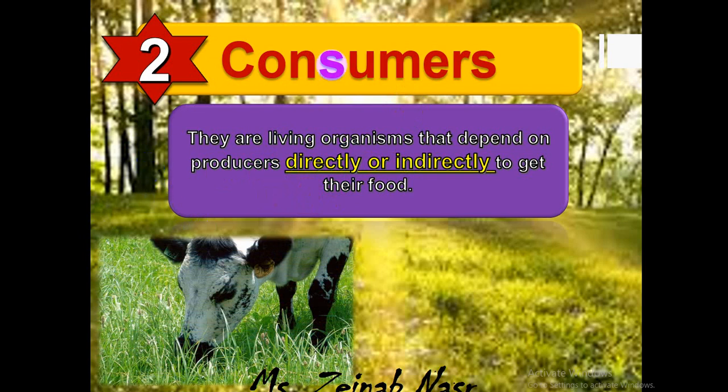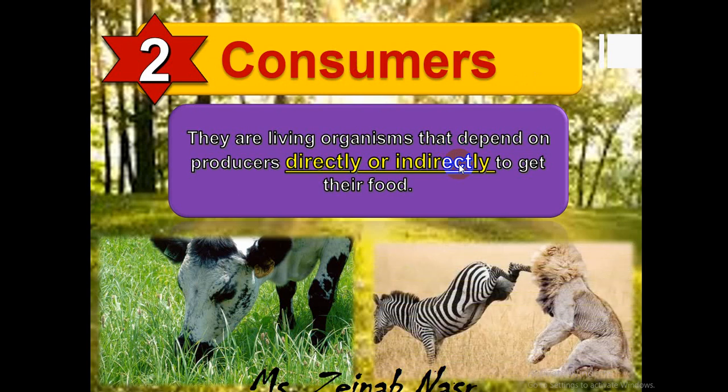Directly, like a cow, rabbit, or deer eating plants directly, or indirectly, like a lion feeding on a cow, a snake feeding on a rabbit, or a tiger feeding on a deer. This is what is meant by indirectly getting their food. Consumers depend on producers either directly, like the cow, deer, and rabbit, or indirectly, like the snake, lion, and tiger.